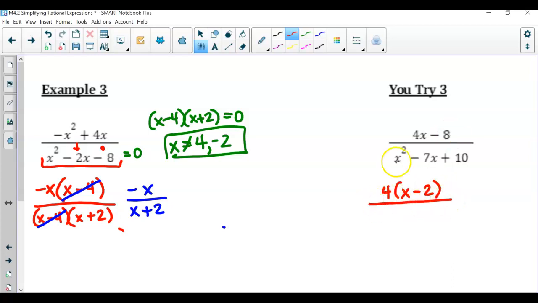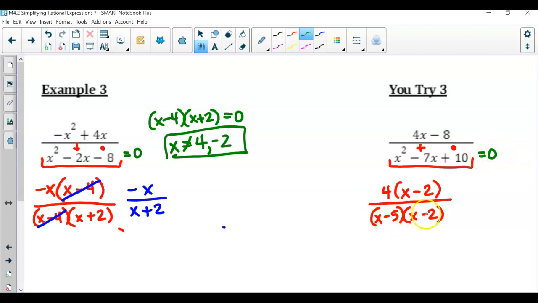Now the denominator. So here we do have our trinomial, so going through the factoring, what two numbers multiply to get you 10 and add to get you -7? -5 and -2. Notice that in the end the goal when we're simplifying is to cancel out. Before we do that, remember the original cannot equal 0.